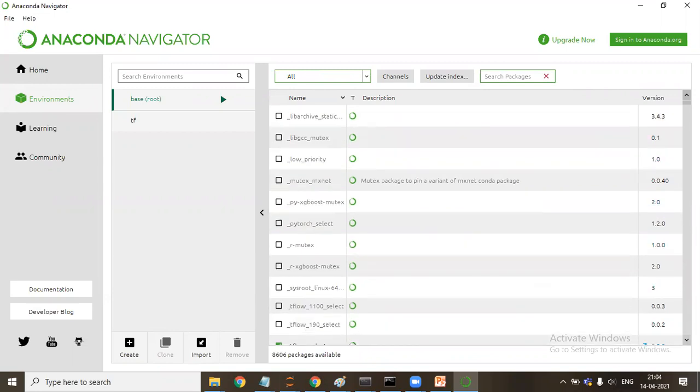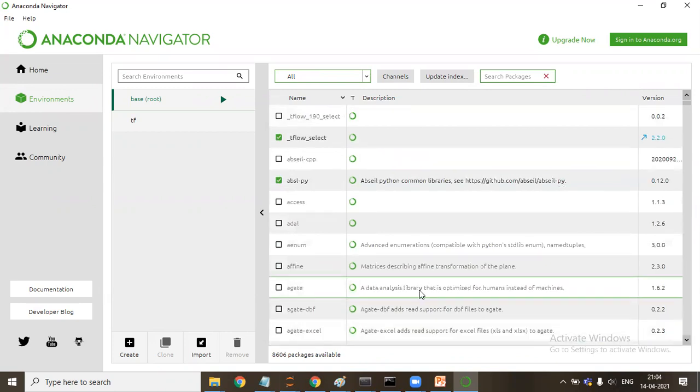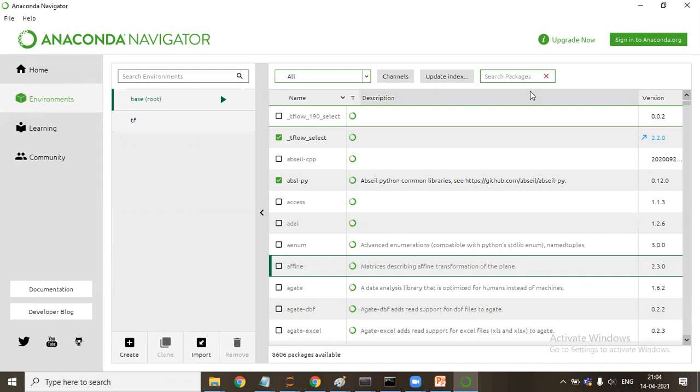So in case you want to install any of the packages, I'll say I want this package, and I'll say apply. Then this will keep on installing this package. But I don't want it right now. It will take time, so I don't want to waste the time. So I am leaving it here. Are you guys comfortable with it now?